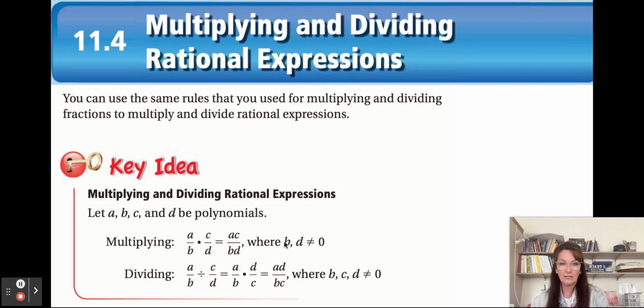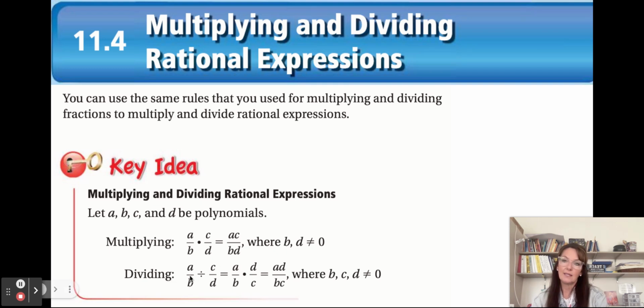So we are going to have the excluded values. Notice that with multiplication, you are just multiplying straight across the numerators in the numerator and straight across the denominators. Before you multiply, you may want to cross cancel. We'll be doing some of that.